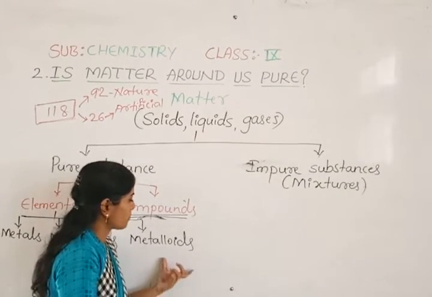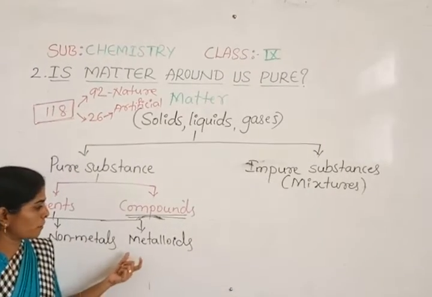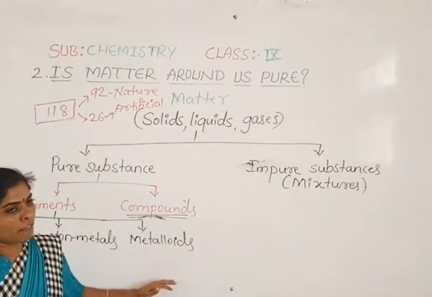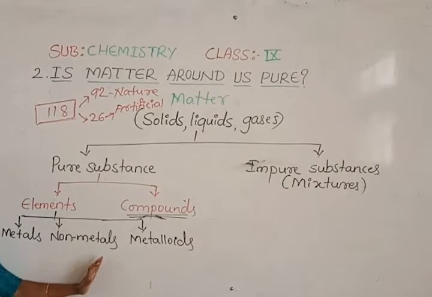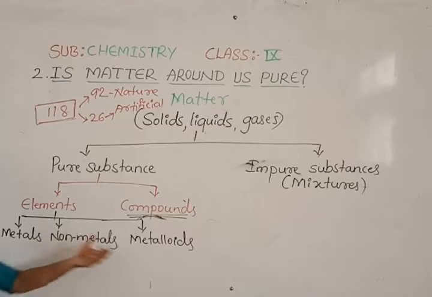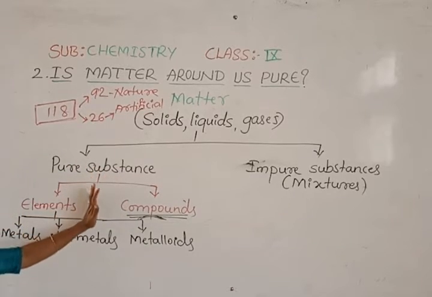And metalloids are substances like silicon, germanium and all. They will have properties in between the metals and non-metals. We can discuss this in detail in later sessions. So this is about the pure substances.